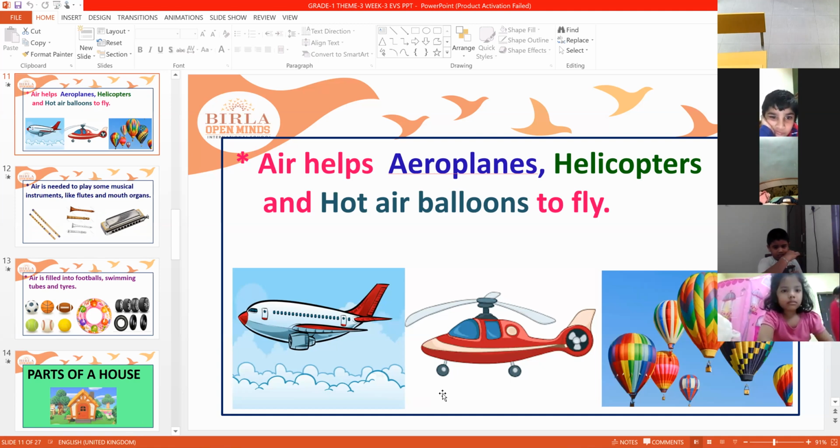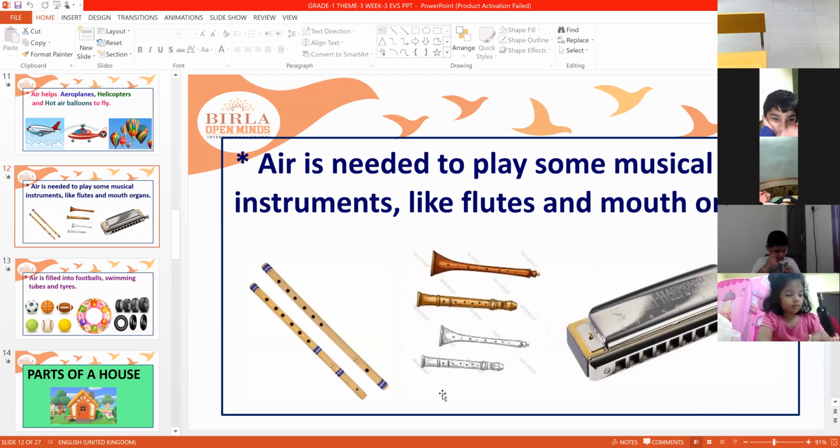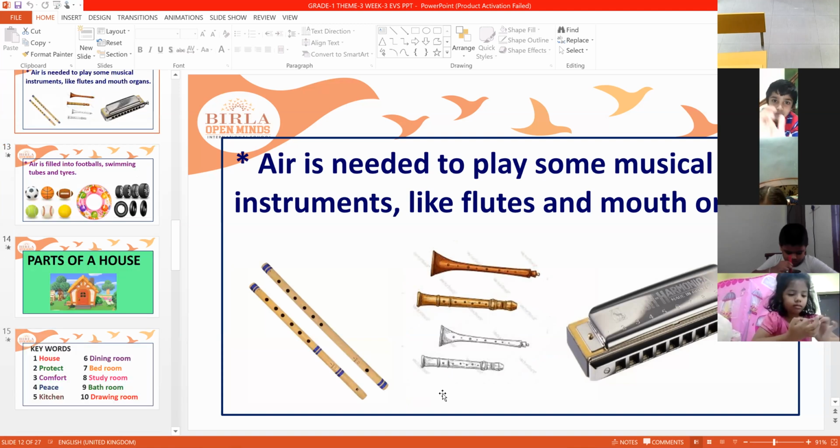Next, air is needed to play some musical instruments like flutes and mouth organs. So these are the musical instruments. You use air for this, you blow, then the musical instruments will give different types of sounds. So air helps to play these musical instruments.